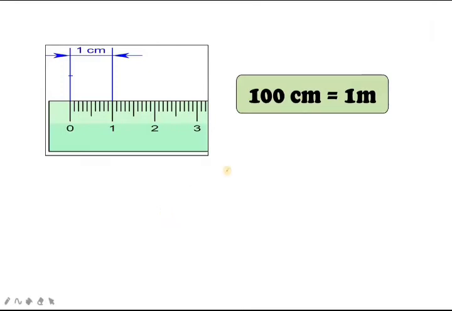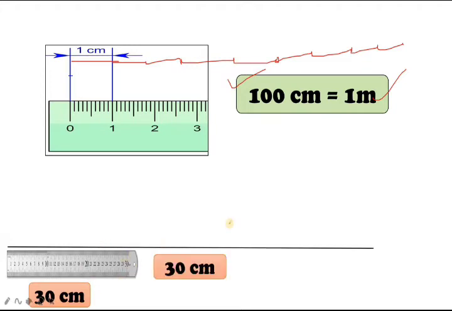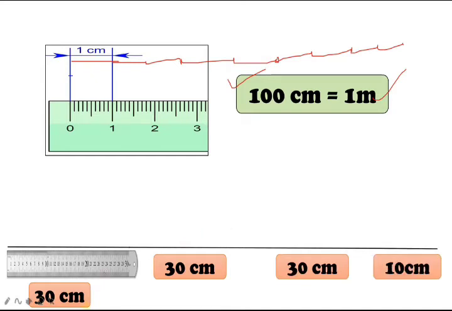Okay, and 100 centimeter is equal to 1 meter. What does 100 centimeter mean? Your small scale is 15 centimeter, right? You measure it, this is 15, this is 15, after that this is 30 centimeter, and again 30 centimeter, again 30. Now you got 90 centimeter. Again you measure 10 centimeter. If you use a 30 centimeter scale, you can measure like this way. So you will get 1 meter.